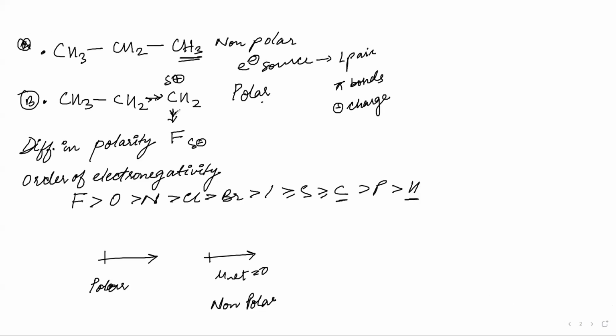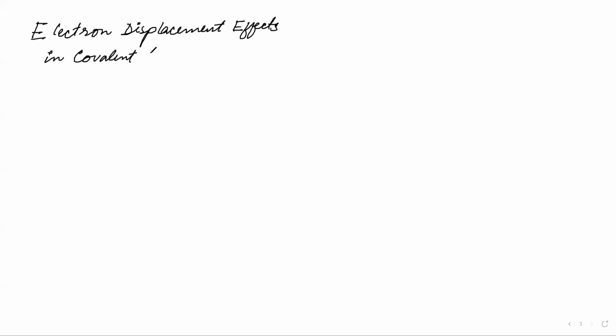You see how the electrons are pulled from fluorine, right? So we will learn about electron displacement effects in covalent compounds. We have different kinds of electron displacements. So what are the electron displacement effects?